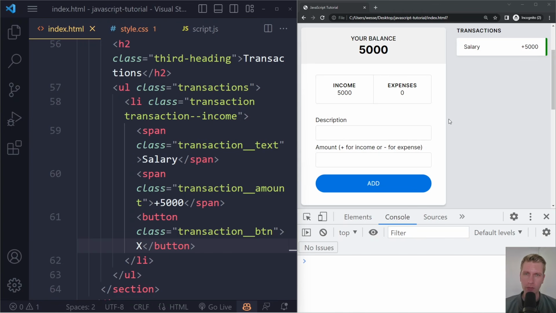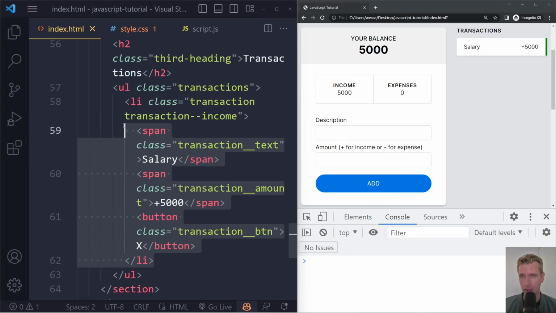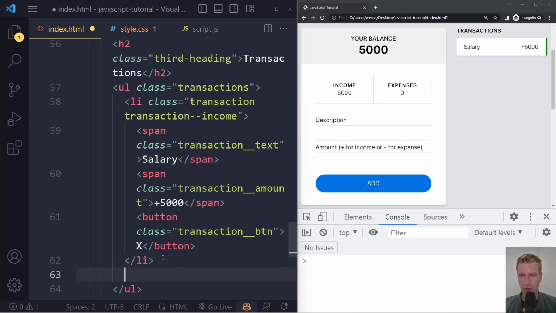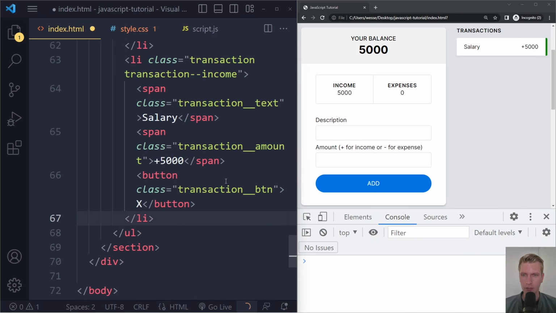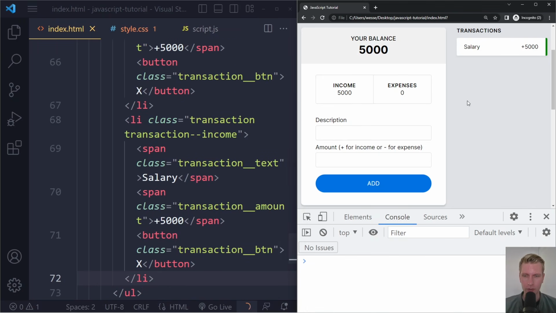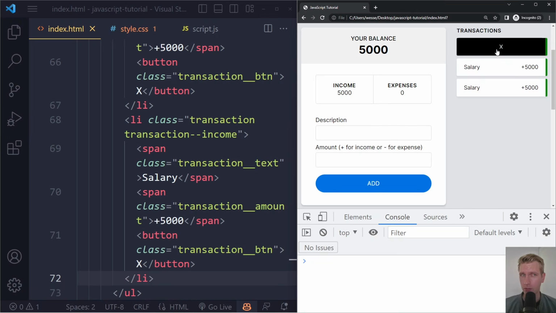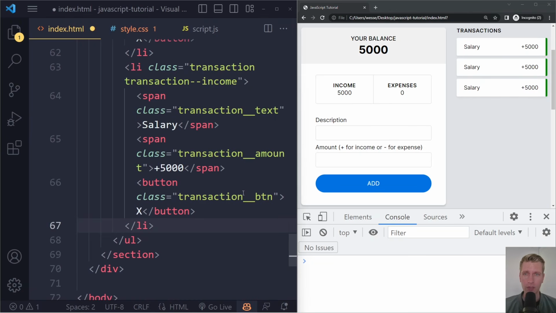All right, so we want to do something with a click event. So which element should that be? Well, it could be this LI. However, what if we have hundreds of LI items, right? What if we have many more, right? So if I refresh here, we have many more. We could have hundreds. Should we attach an event listener to all of them individually? Well, you could do that, but it's not the best solution.